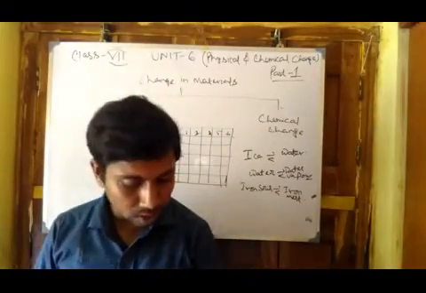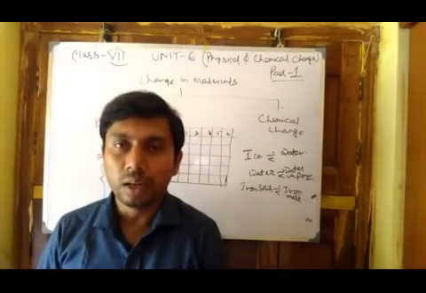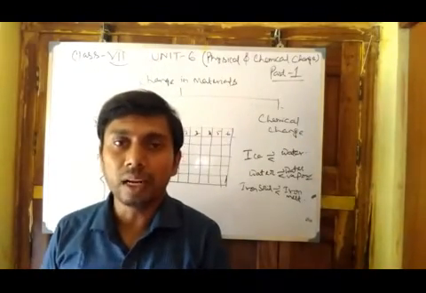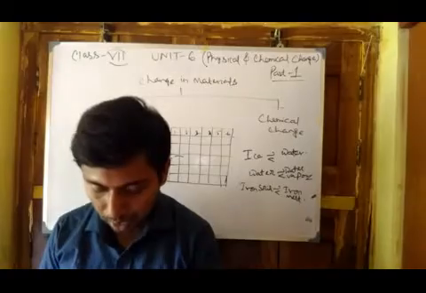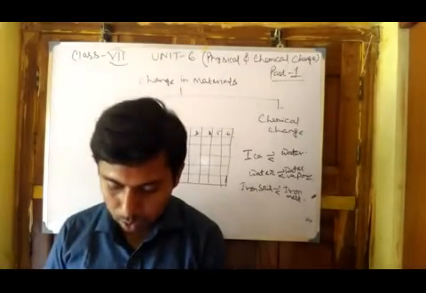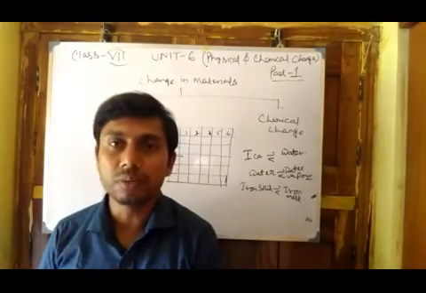First of all, it is reversible in nature, that means the change can get back to its original state. And another one is that new substances are not formed during the physical change.